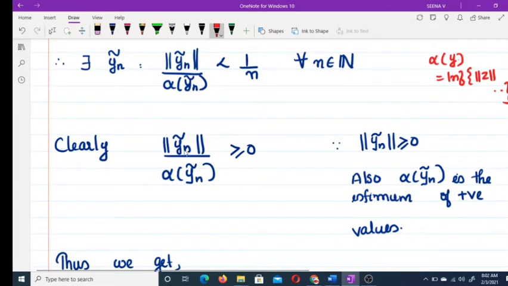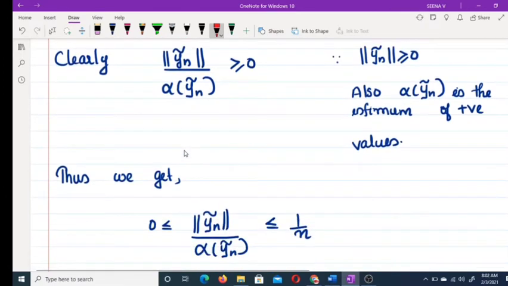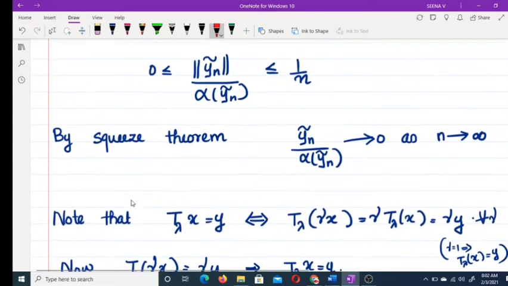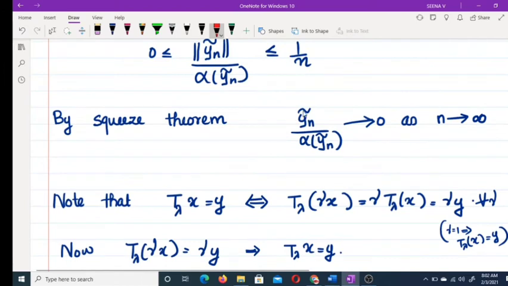Therefore, 0 is less than or equal to norm of yn tilde by alpha yn tilde, which is less than or equal to 1 by n. So apply the limit, and this limit tends to 0. Therefore, by the Squeeze theorem we get yn tilde by alpha yn tilde tends to 0 as n tends to infinity.